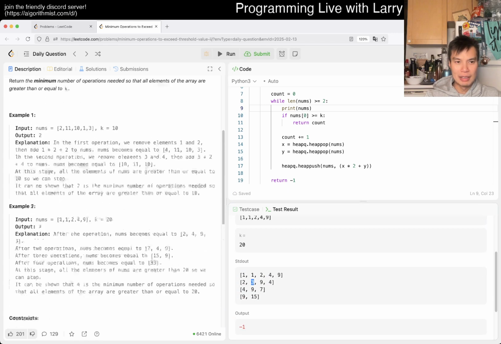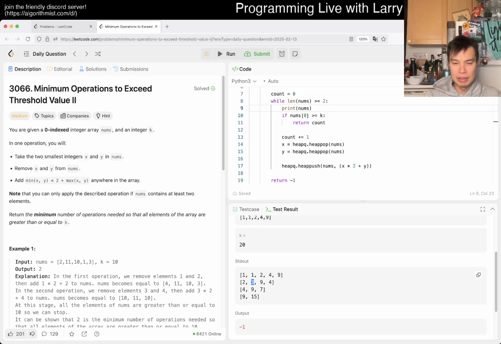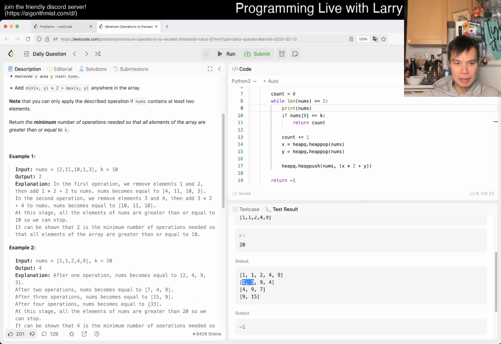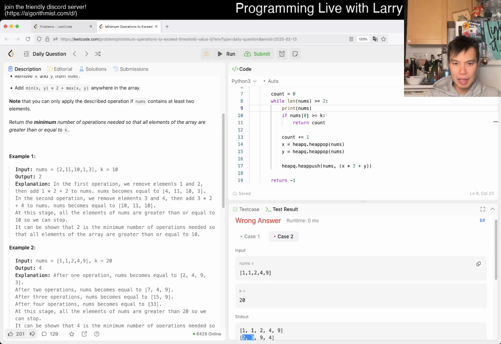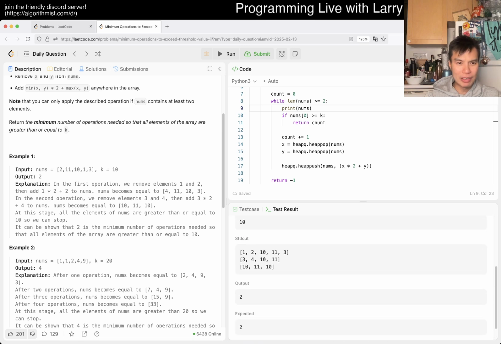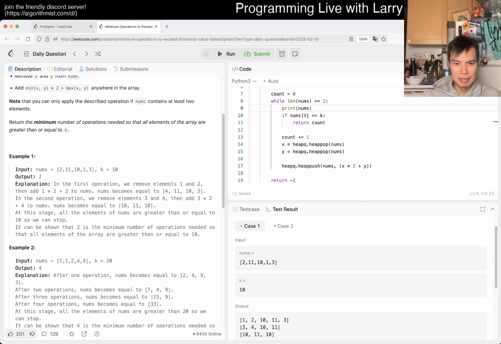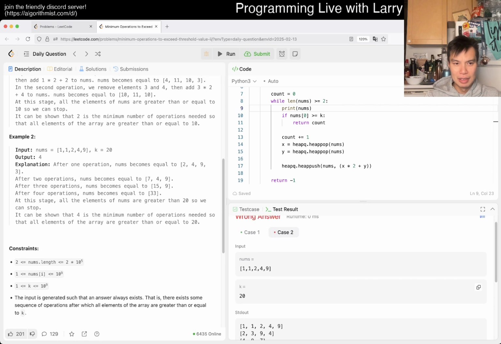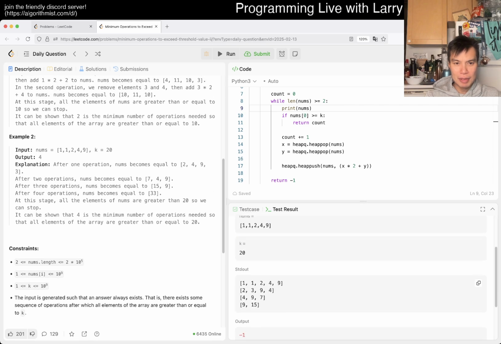And then next, you do 2 and the 3. Oh, example 1 is right. That's why I was looking at example 1 and thinking the numbers aren't even right. Okay. 2, 4, 9, 3. After 2 operations, 15, 9.